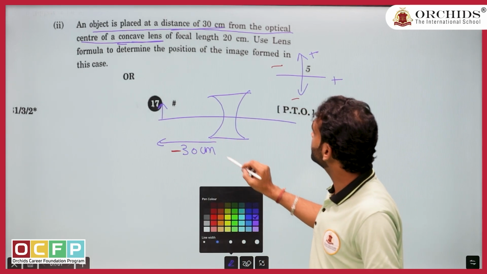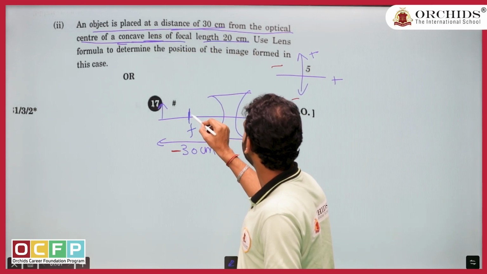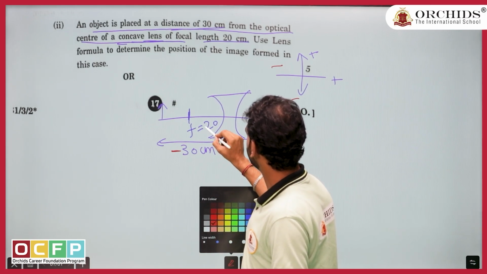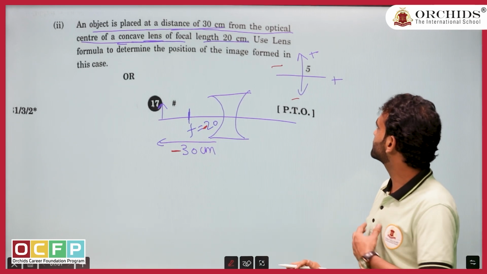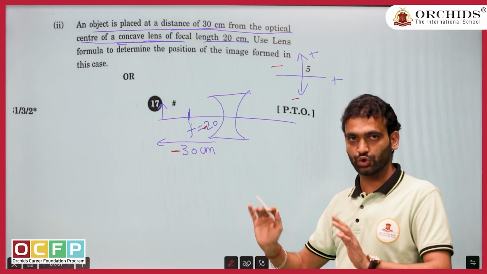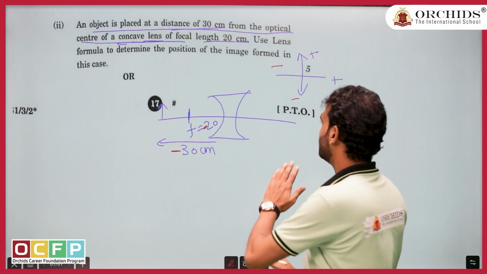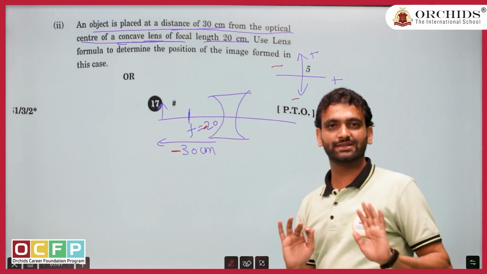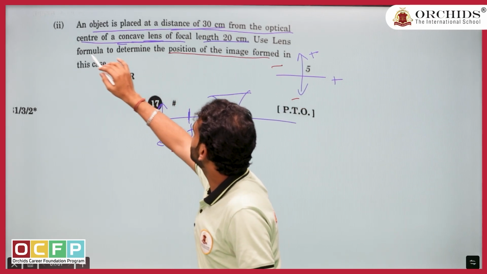Now the second statement, the concave lens focal length is 20. This is your focal length. This is 20. Am I going to write it positive? Never, because it is in this direction. Follow the normal sign convention, the Cartesian system which you learned in grade 6, 7, 8. Don't make it too complicated about when to keep positive and when to keep negative. If I go left side, it is negative. If I go right side, it is positive. That's all. Okay. They are asking to determine the position of the image.